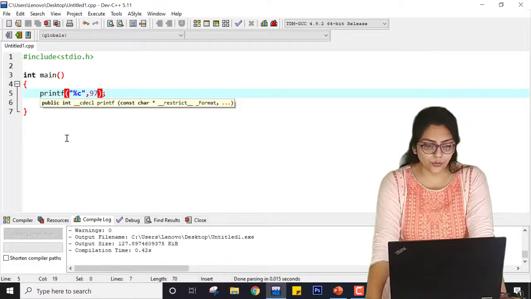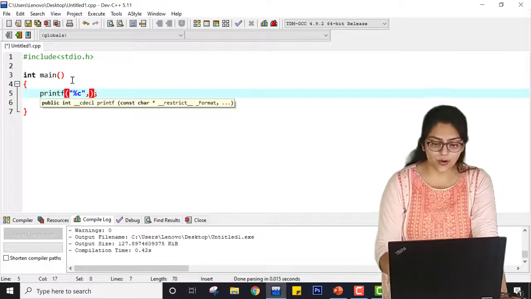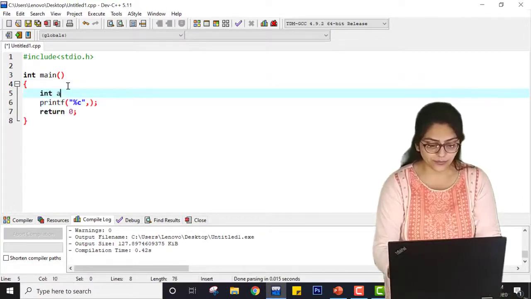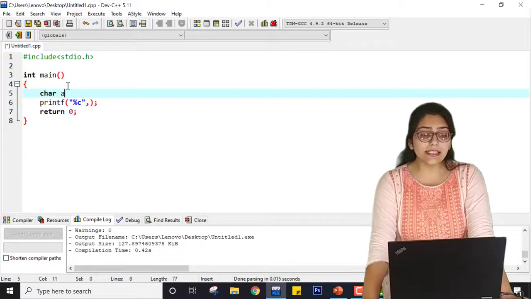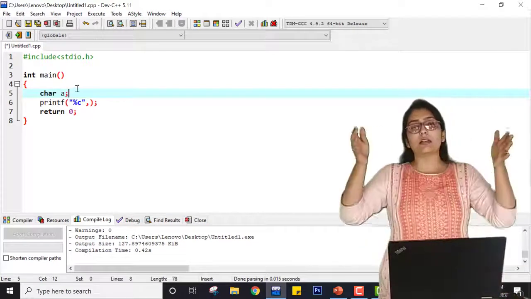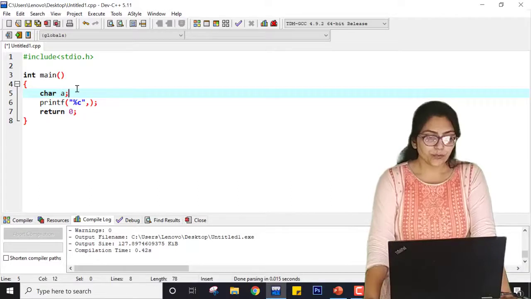Now don't get confused with your existing knowledge of identifiers, keywords and all that. Instead of writing int A, I am writing char A. That means A is the identifier which has the data type character. That means the box labeled A in memory can hold a character value. Right?